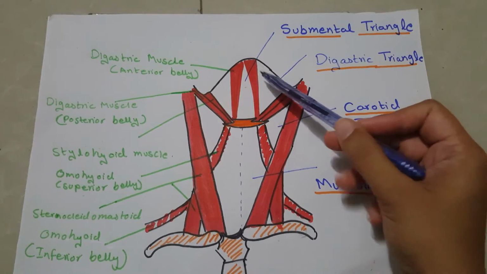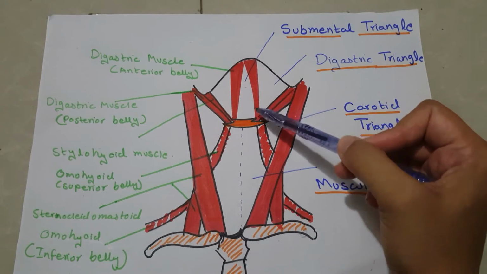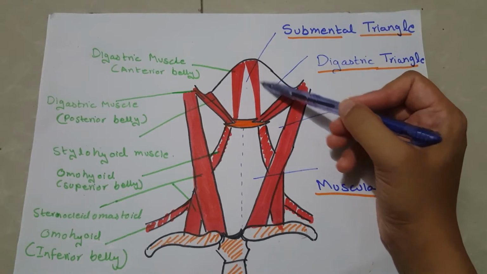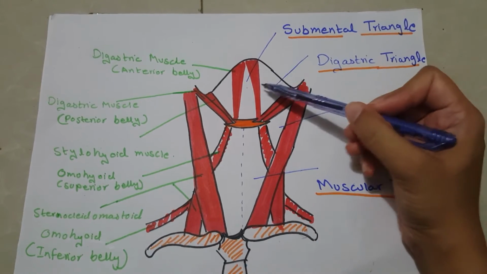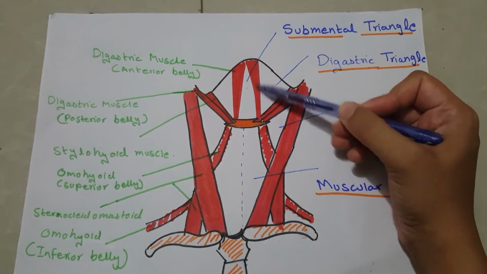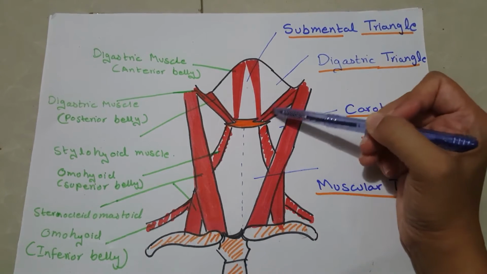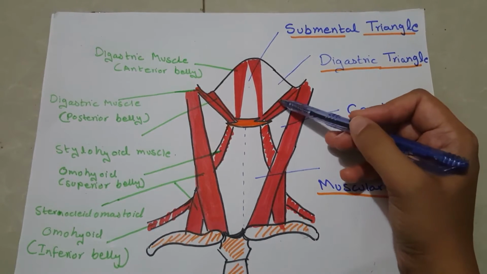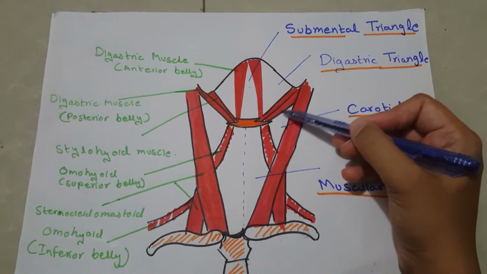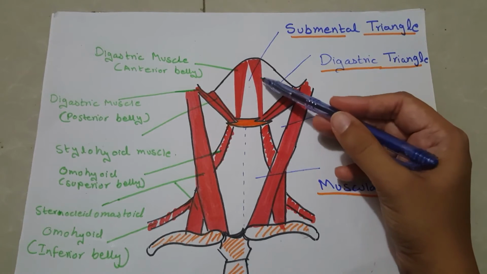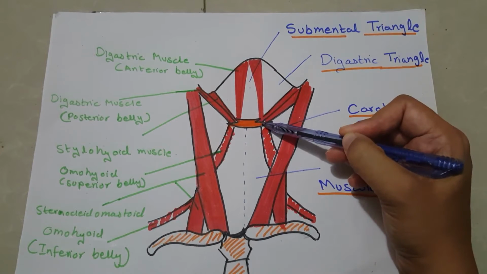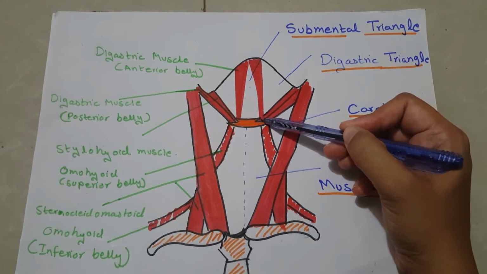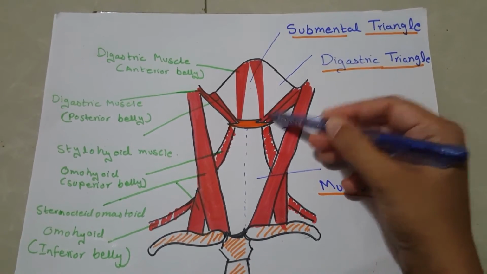Let us discuss about digastric triangle. Digastric triangle is also called submandibular triangle. As it can be seen in the diagram, anteroinferiorly, anterior belly of digastric muscle is present. Postero-inferiorly, there are two muscles, stylohyoid muscle and posterior belly of digastric muscle. Both anterior and posterior belly of digastric muscle and stylohyoid muscle are inserted on the hyoid bone by an intermediate tendon.